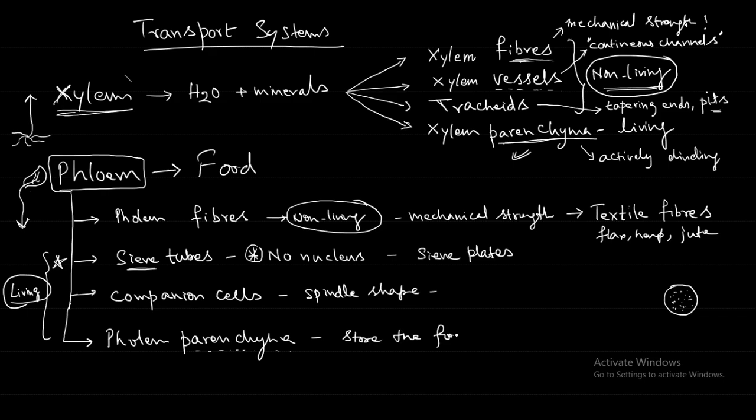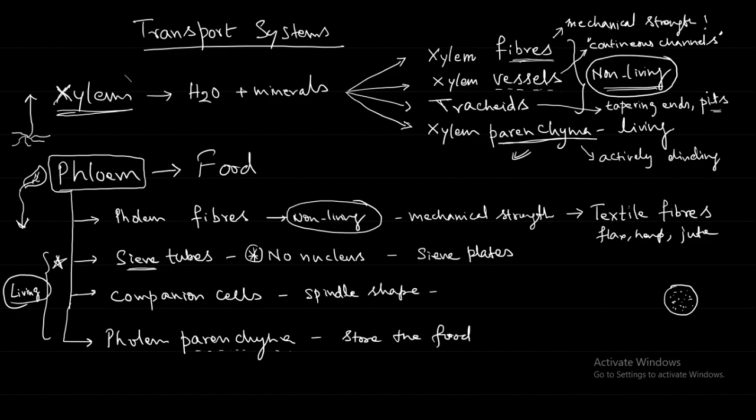So if you look at xylem parenchyma, what is it storing? Food. You see what is given: xylem parenchyma takes part in the lateral flow of water and stores food.